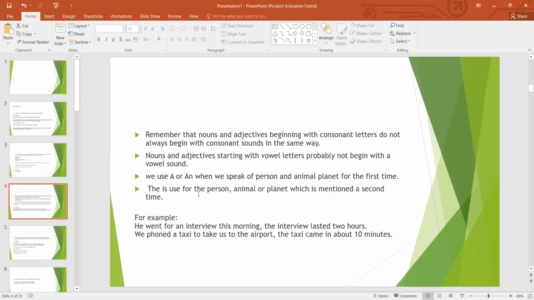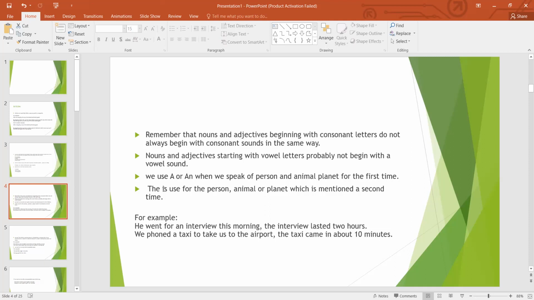Also, nouns and adjectives starting with vowel letters may not begin with vowel sounds. So it's not necessary that you have to put an article only before vowel sounds.